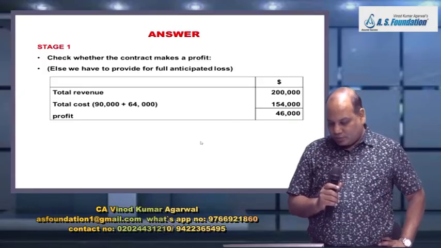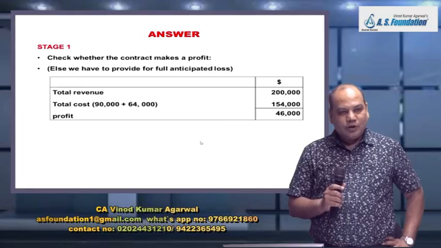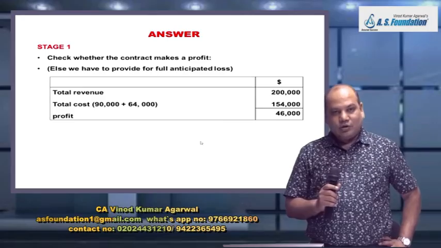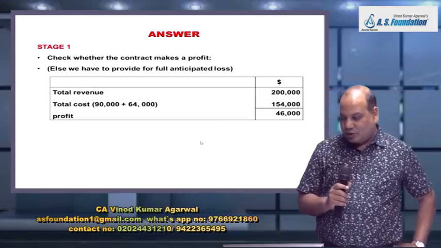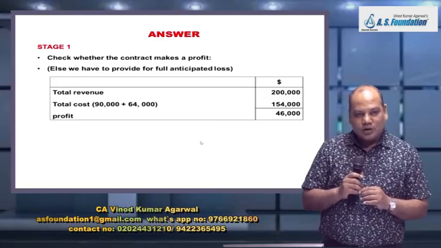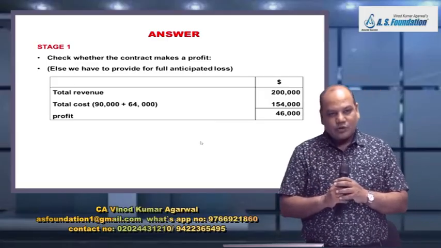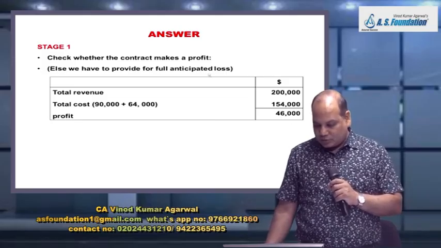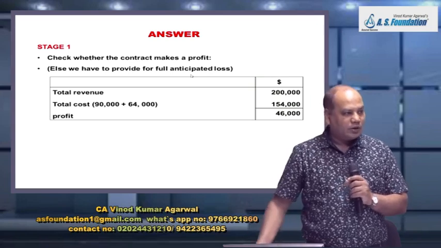So the answer is: check total revenue that we expect to receive, 2 lakh. Check total cost that we expect to incur, 90,000 already incurred plus 64,000 we are going to incur. So therefore my total cost is 1,54,000, hence expected profit is 46,000. So there is no need to make provision for additional loss.